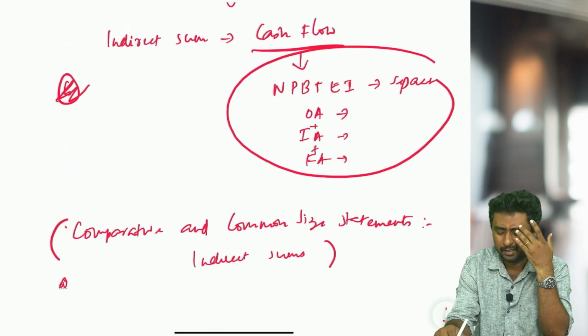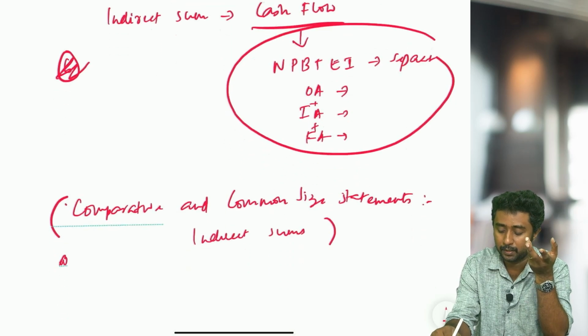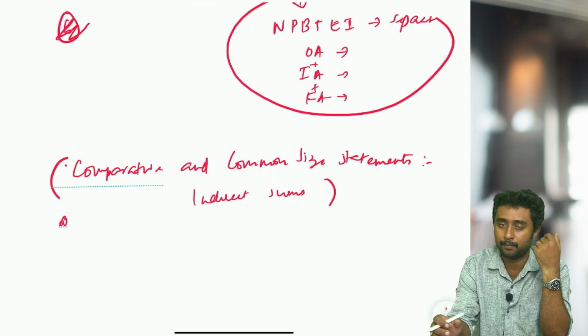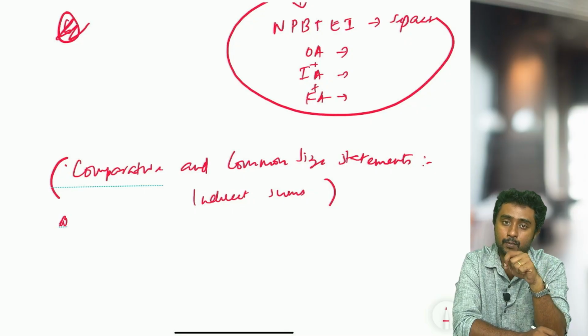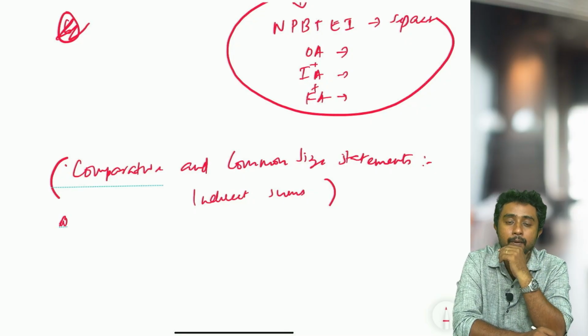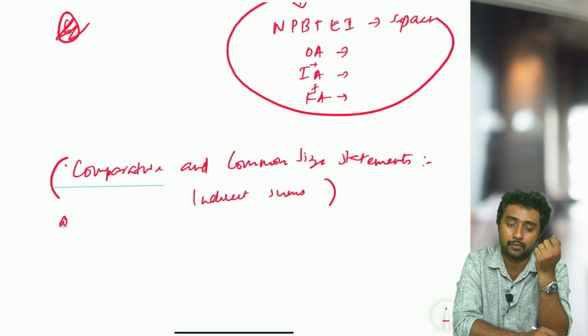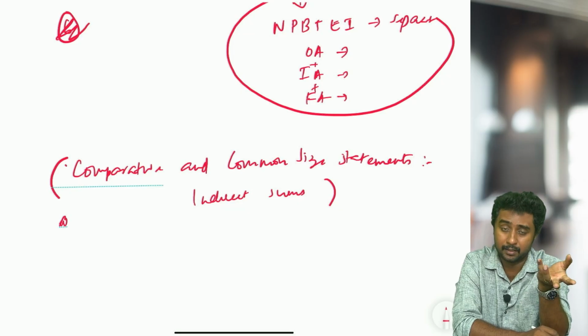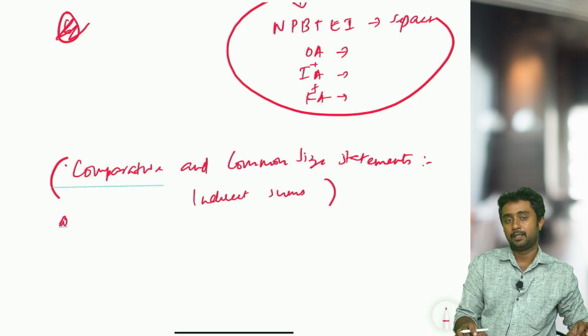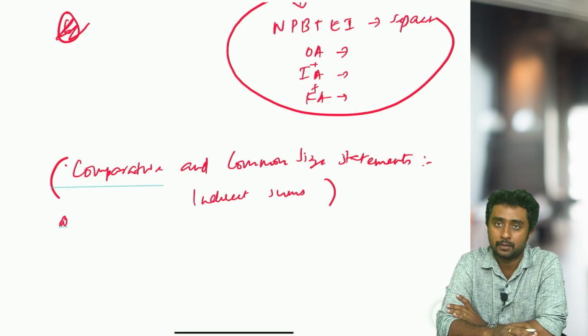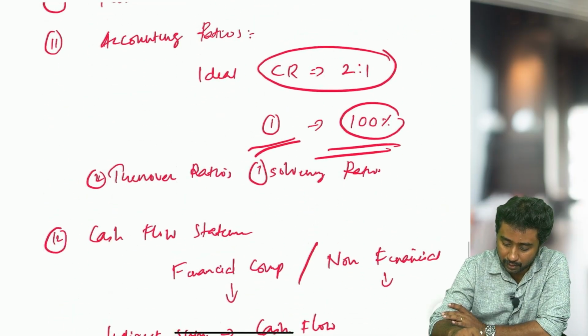Easy topic. If you are ready to spend at least 1.5 hours, we can complete the entire topic. We have to understand what is comparative statement, what is common size statement, theory also, and its importance, what it is used for, and what its limitations are. So all these things, importance, limitations and all, you study well. These are the important topics for boards.